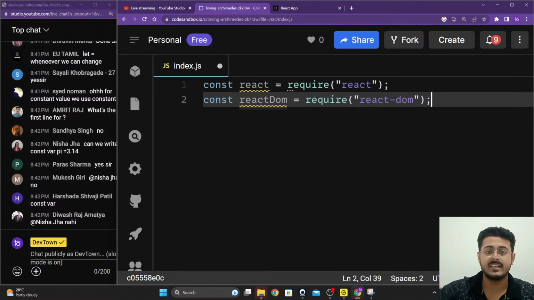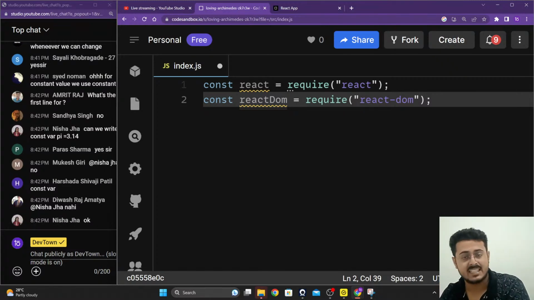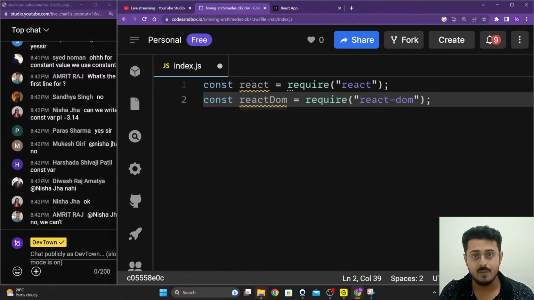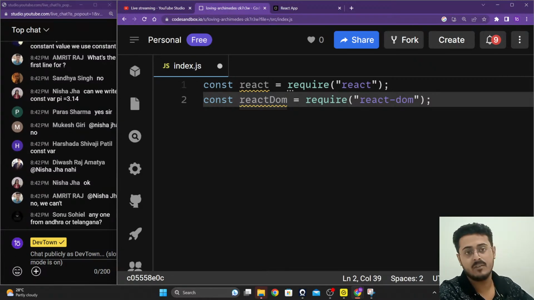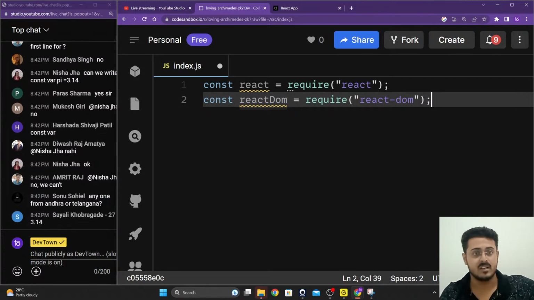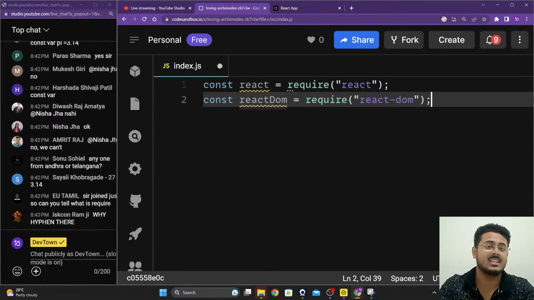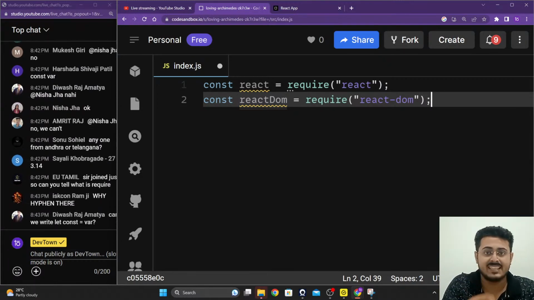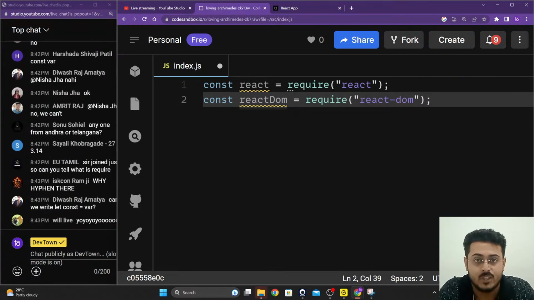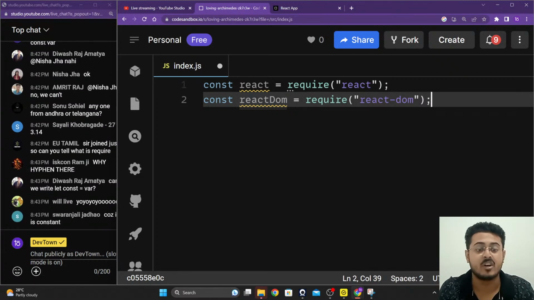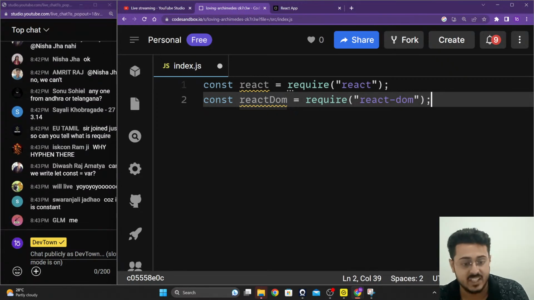Again, this React DOM library is something that comes with React that we are going to use right over here. It is going to help us put things on our website. It is going to help our components talk to the backend itself. All that is very important because React DOM handles that for us. So we need to tell JavaScript that we require the React library and the React DOM library. Think about require in English: it means you need it, and without it, things are not going to work out. Same way, you're telling JavaScript that you require this React library and this React DOM library.